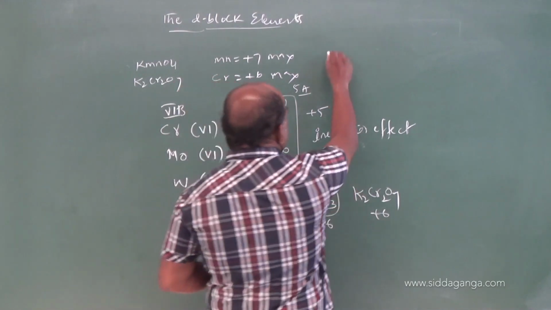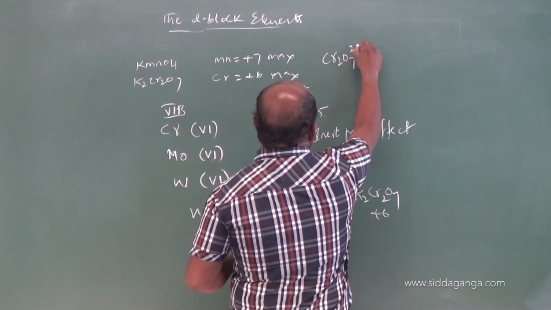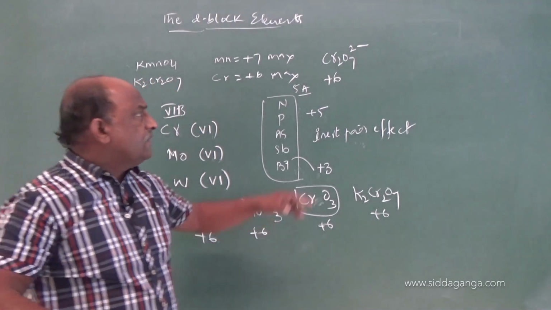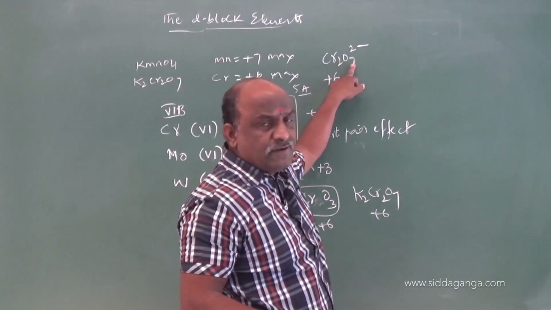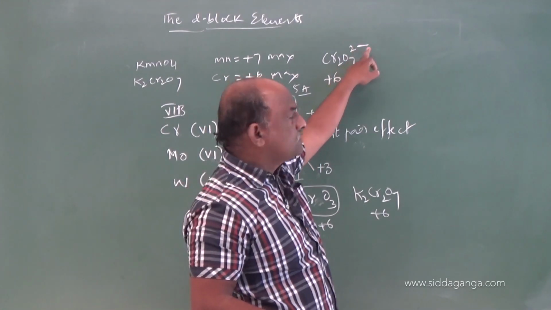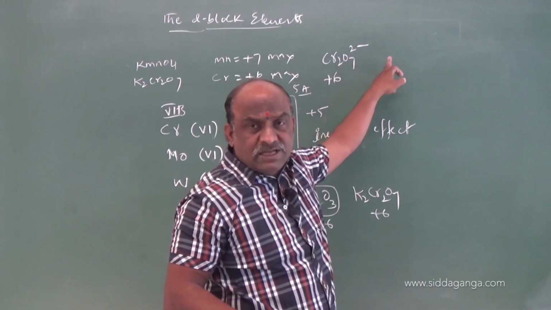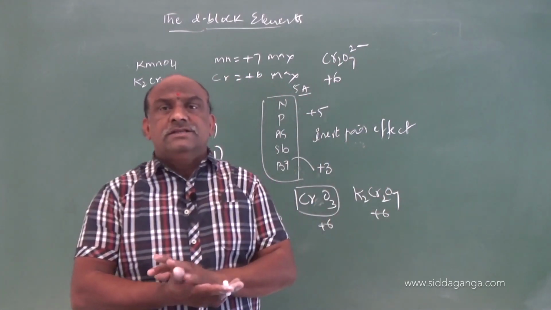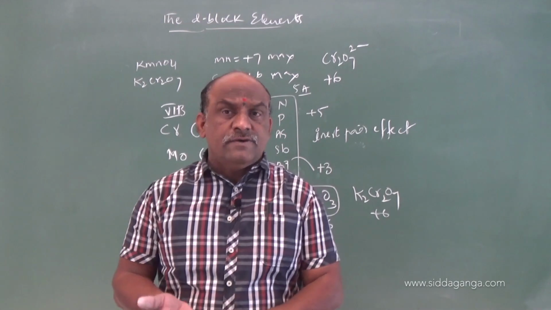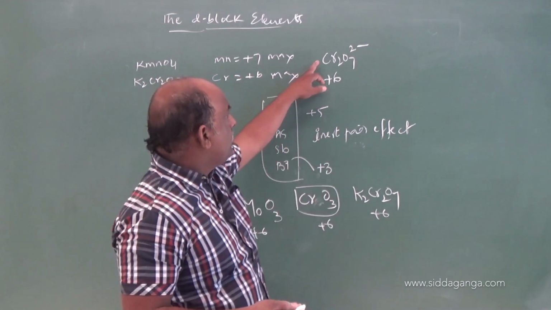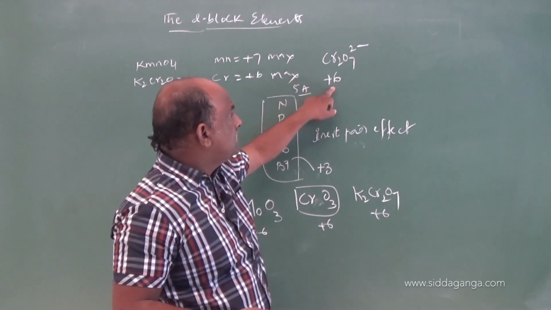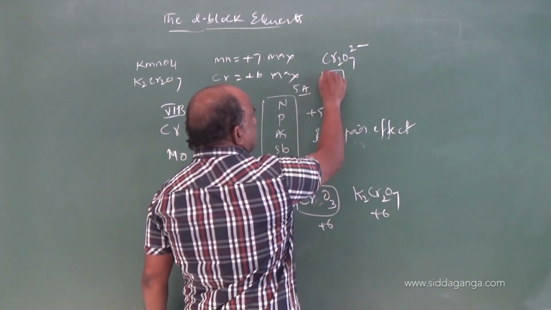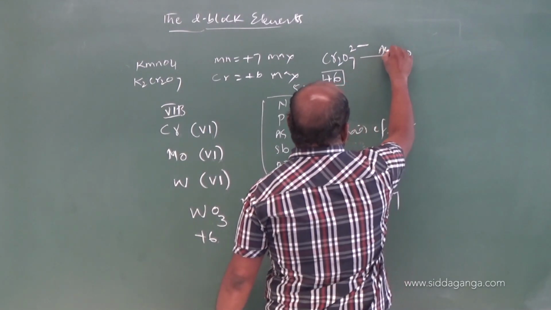You should keep this point in your mind, my dear students. Let us consider this example, Cr2O7 2-. The chromium oxidation number is +6, because oxygen is -2 into 7, that is -14, and -14 equals -2, so that is +12, and +12 by 2 gives +6. Already you know this calculation, in first PU all of you know about that. So the oxidation state of chromium in the dichromate ion is +6, and it is in acidic medium.